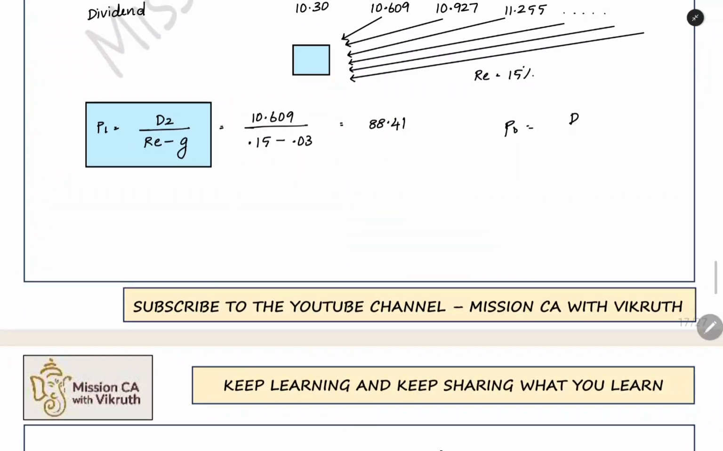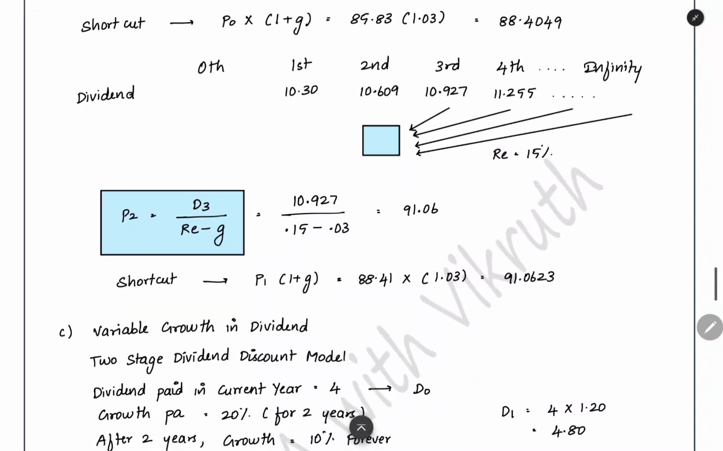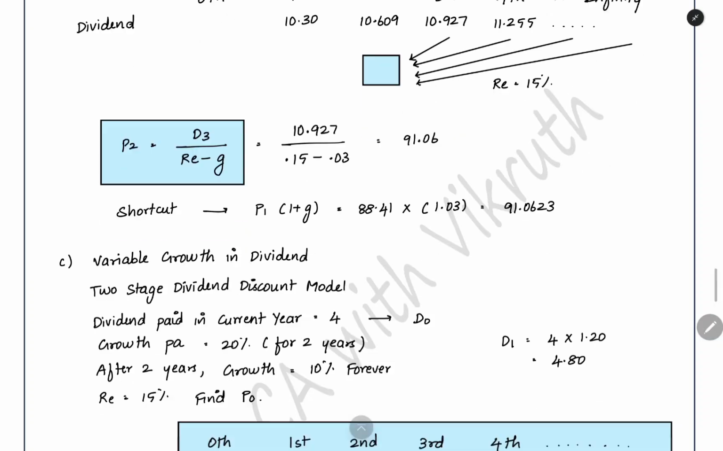So this is the formula. P0 is equal to D1 by RE minus G. If you want P3, what you have to do? Next year, D4 by RE minus G you have to do. Dividend at the end of fourth year divided by RE minus G, you will get the price at the end of third year. So this is what you have to understand. You have to change the formula like that to find out the price for different years.